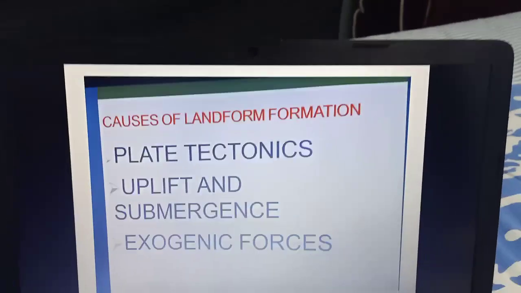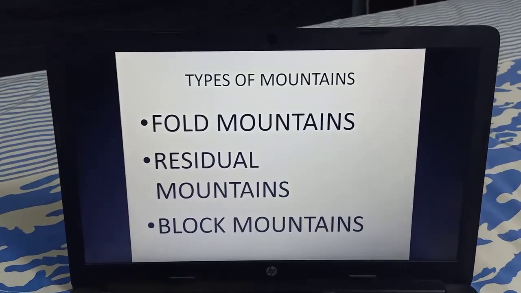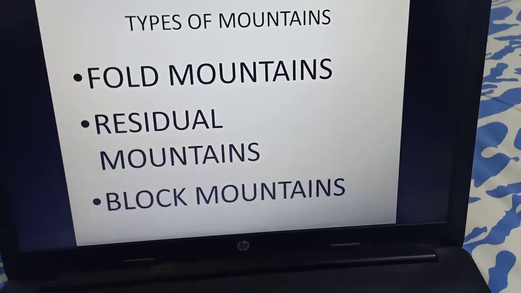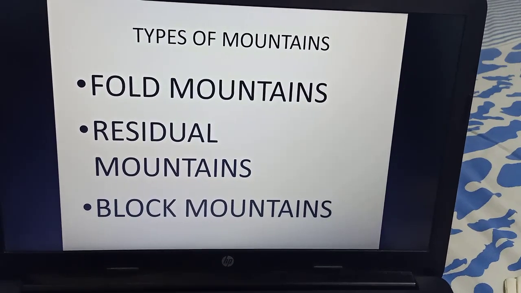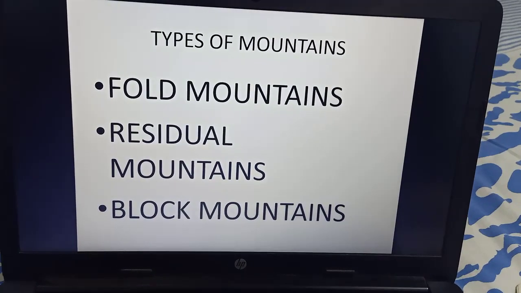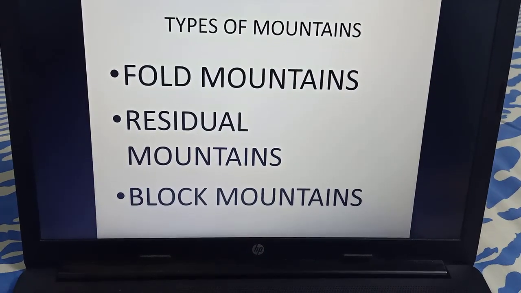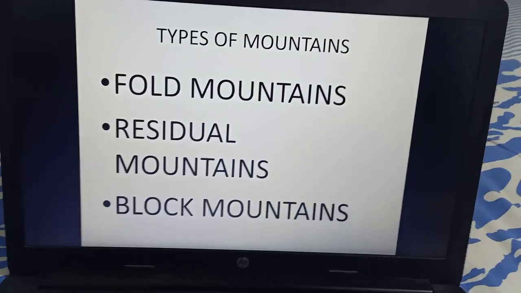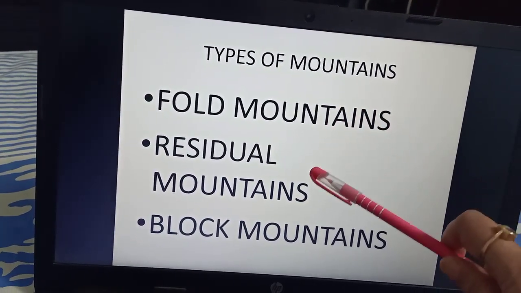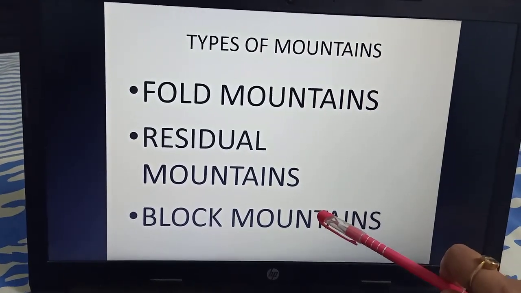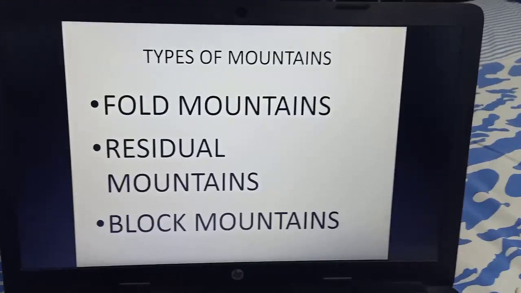So now children, first we begin with the mountains. So whenever we talk about mountains, the immediate picture that comes to our mind is of a landform which has high altitude, it has steep slopes, and so we can say that a mountain is a steep land or hill rising to great heights above the land surrounding it. So children, there are three kinds of mountains, that is the fold mountains, the residual mountains, and the block mountains. So we'll be studying about each of these mountains in great detail.